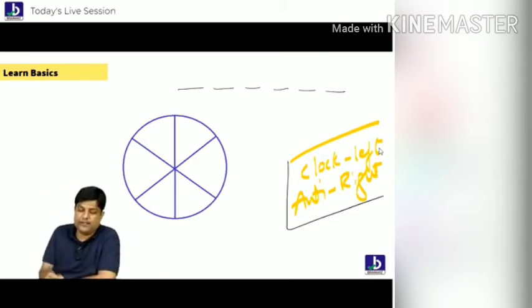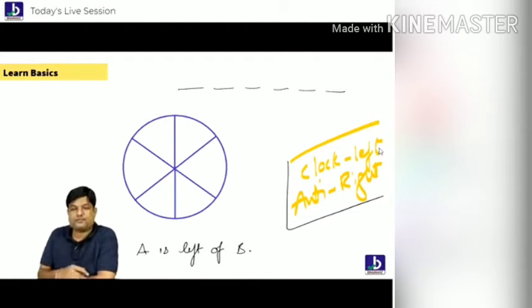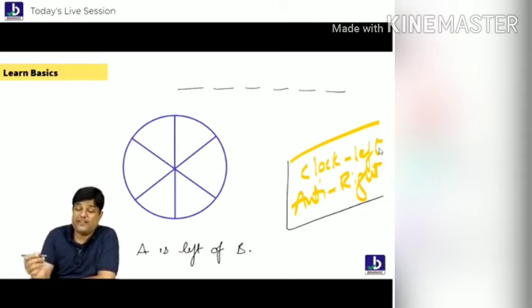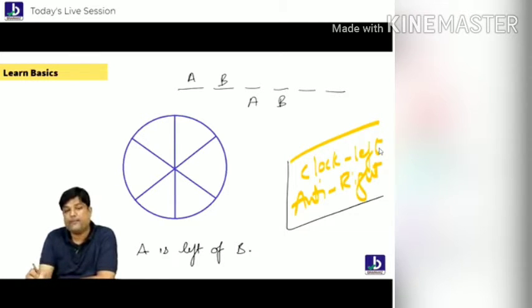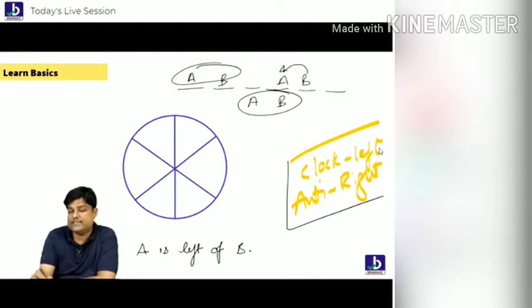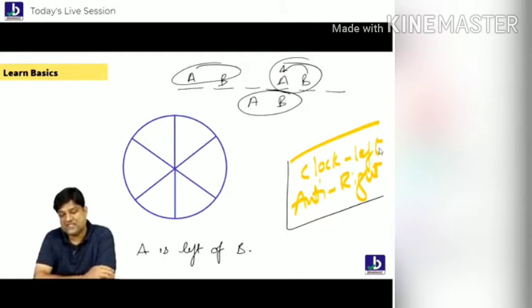For example, I told you something very simple. A is left of B. What is the statement? A is left of B. Now, tell me, in rows, is this a simple statement? Sorry, is it an uncertain statement? Yes. A is left of B. You put B first, A is left of B. You put B here, A is left of B. We have no idea about this thing. This is an uncertain statement in rows.